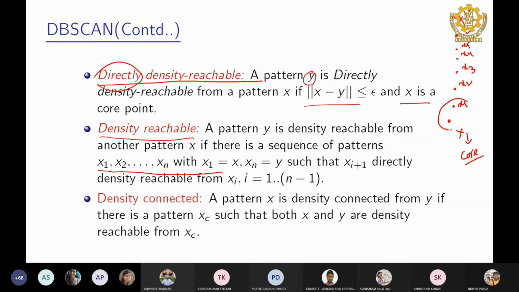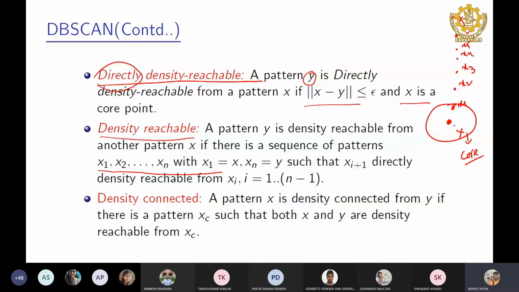If we draw a region here, centered at x, then x1 should be within the hypersphere centered at the point x. That is not sufficient; x should also be the core point.